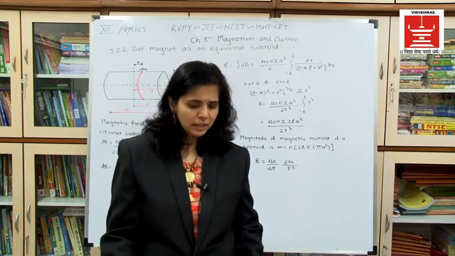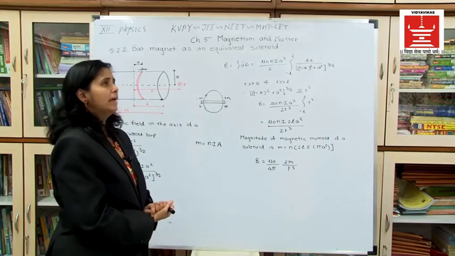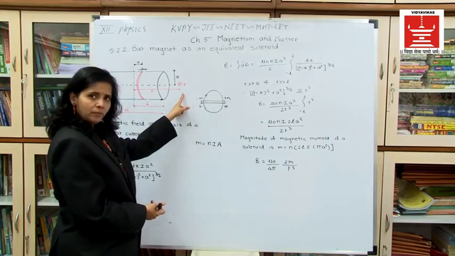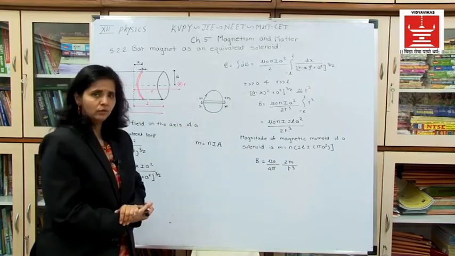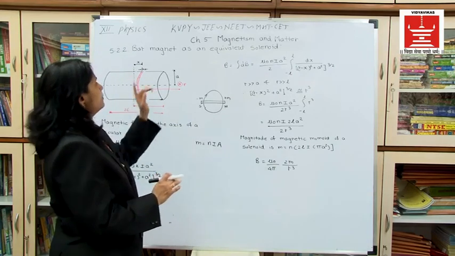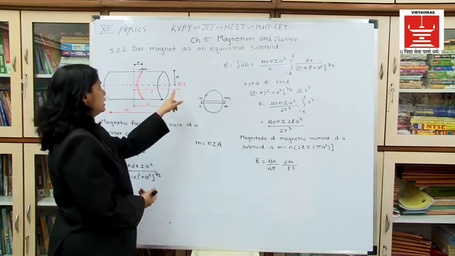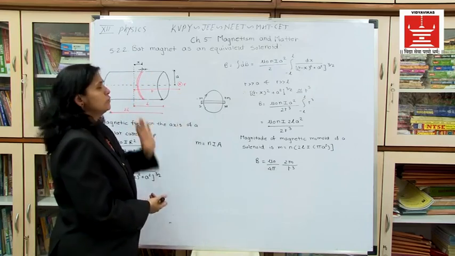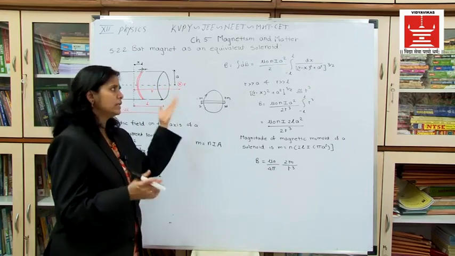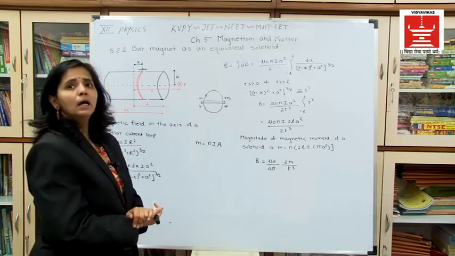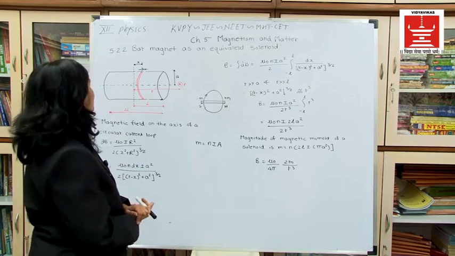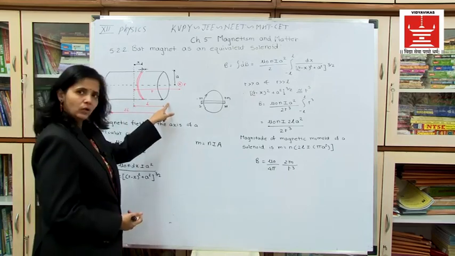Now if we want to find out the magnetic field at point P because of this solenoid, what we want to show is the bar magnet as an equivalent solenoid. So we are going to calculate the magnetic field at point P because of the solenoid, and then we are going to equate it with the same formula which we get for a bar magnet. Okay. Now consider this is a solenoid.